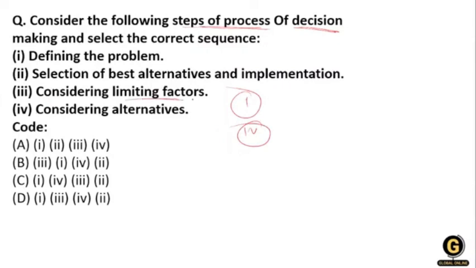Considering the limited factors we have, we choose our alternative. After that, we select the best alternative and implement. So implementation is the last one, and defining the problem is the first one.